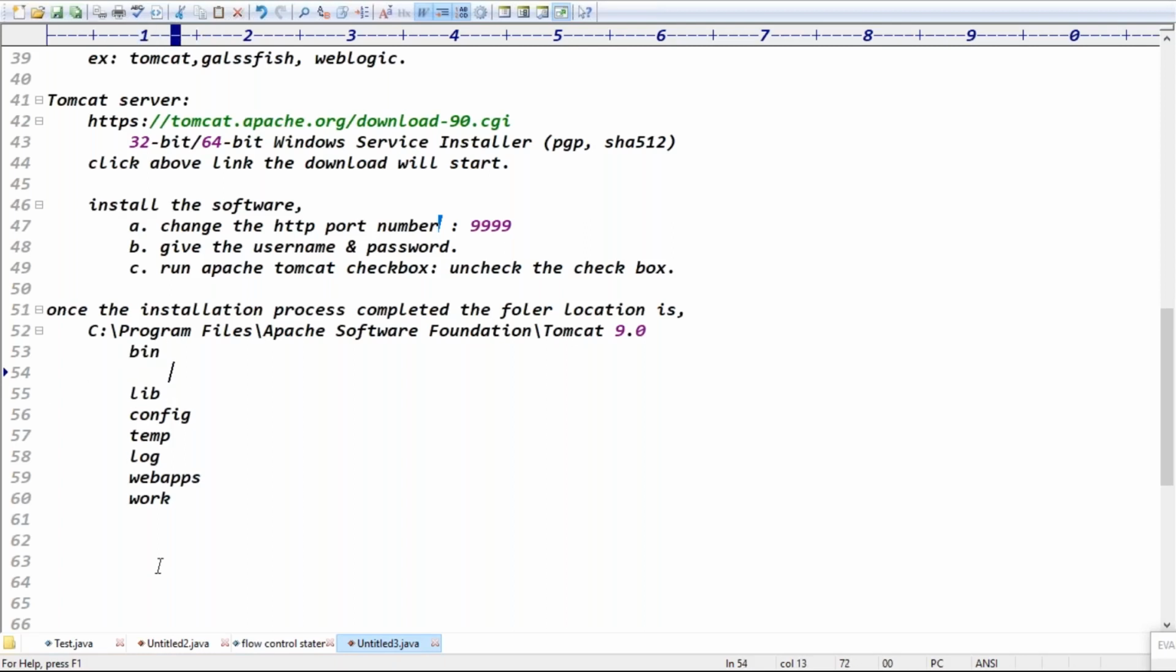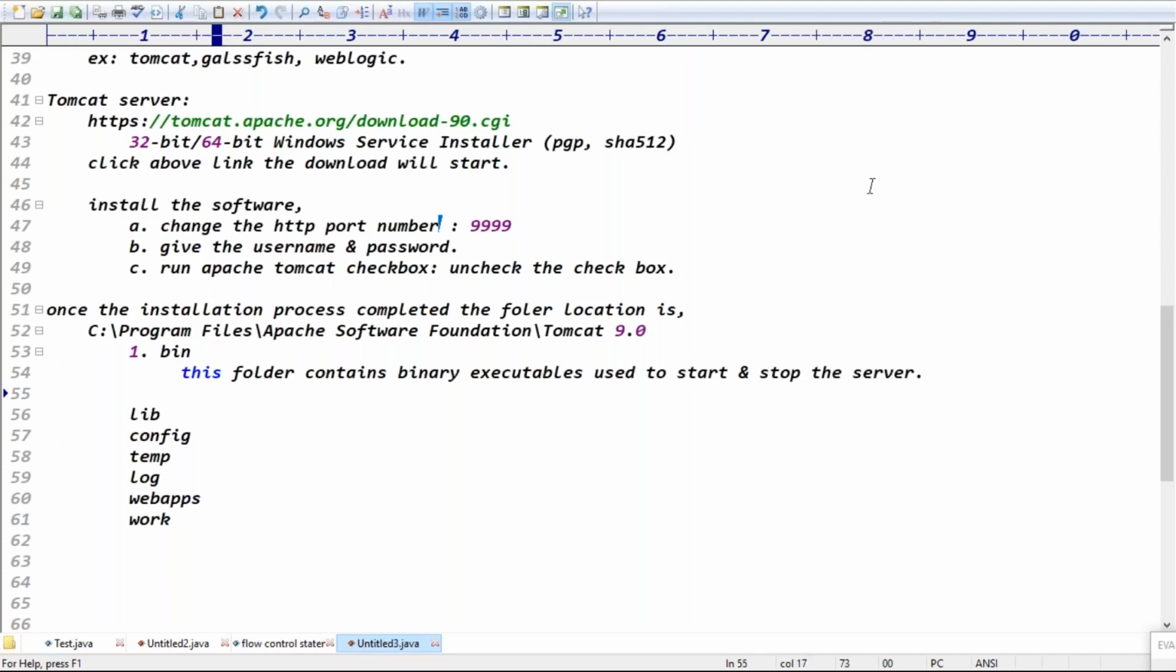Bin folder, because the bin folder contains the binary executables used to start and stop the server. What does this folder contain? The binary executables. Use them to start and stop the server, right? Exactly. This folder contains the binary executables, used to start and stop the server.